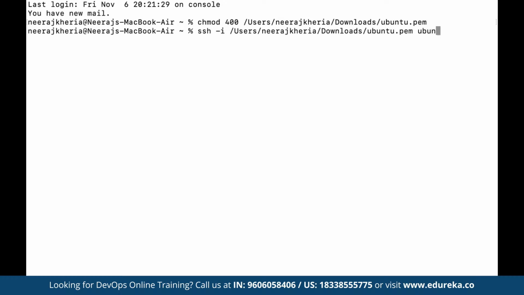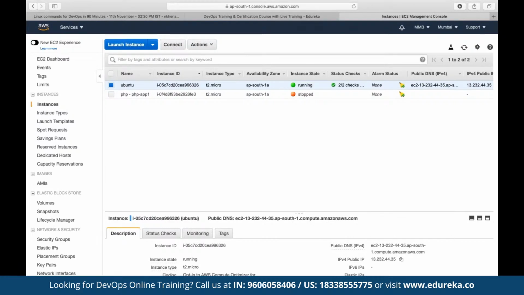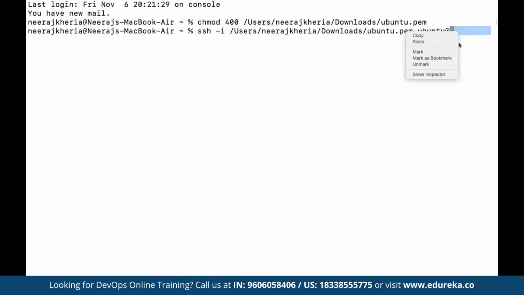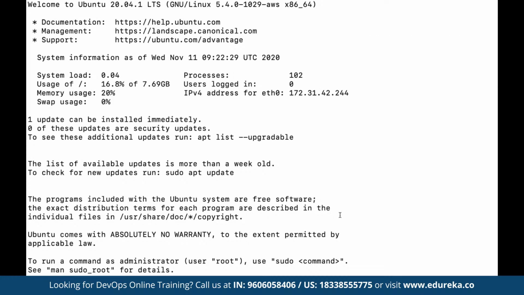Since we have chosen the Ubuntu distribution, our default username is going to be ubuntu, and then we have to specify the IP on which the instance has been deployed. Now if the credentials are correct, we would be able to get connected to this Ubuntu server, and start running operations on it as and when required.